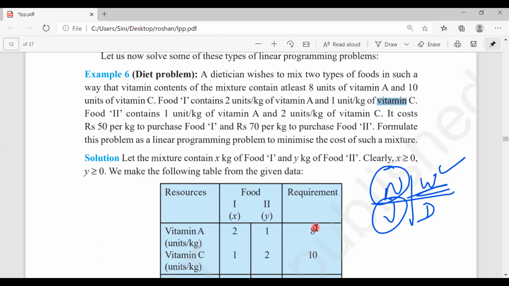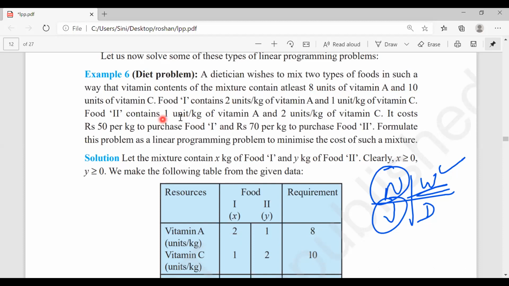Food 2 contains how many units of vitamin C? 2. How do I write this 8 and 10? In the first line of the question, they are giving that the dietitian wishes to mix two types of food in such a way that the vitamin content of the mixture contains at least 8 units of vitamin A and 10 units of vitamin C. So vitamin A should be what? 8. Vitamin C should be what? 10.